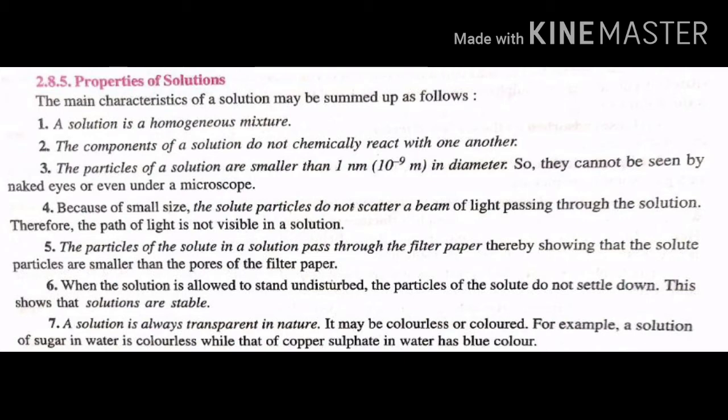Number 4. Because of small size, the solute particles do not scatter a beam of light passing through the solution. Therefore, the path of light is not visible in a solution. Point number 5. The particles of the solute in a solution pass through filter paper, thereby showing that the solute particles are smaller than the pores of the filter paper. Point number 6. When the solution is allowed to stand undisturbed, the particles of the solute do not settle down. This shows that solutions are stable.